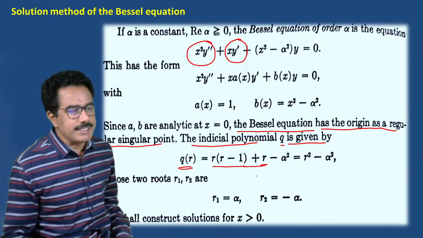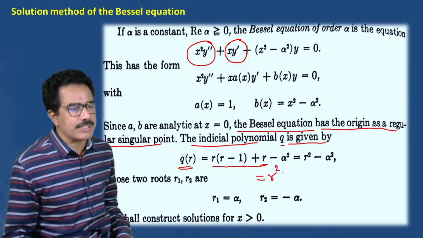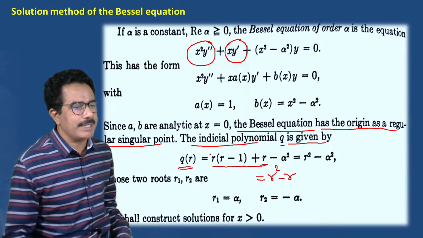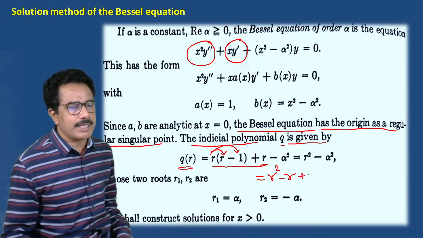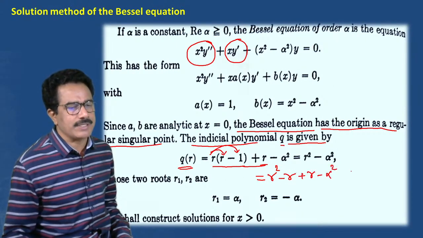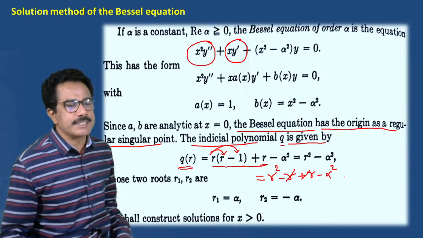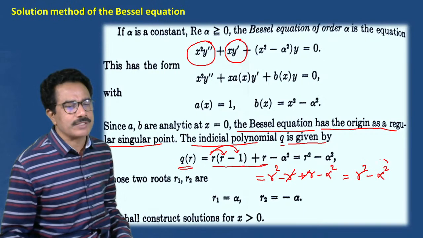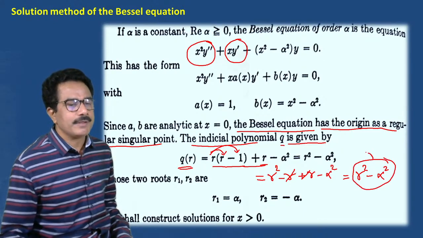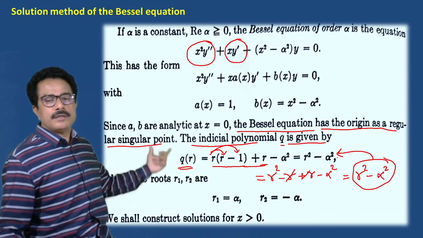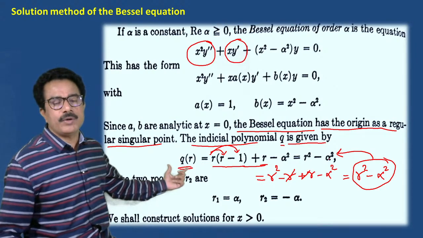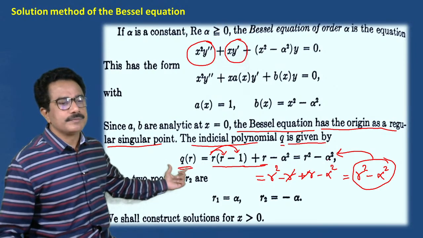After solution, r square minus r plus r minus alpha square. So plus and minus get cancelled, that means r square minus alpha square. This is the indicial polynomial q.